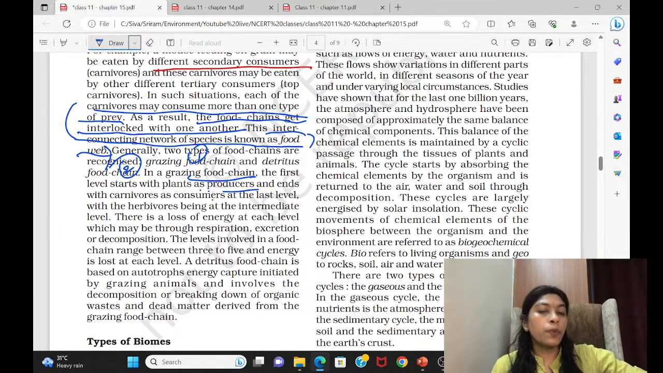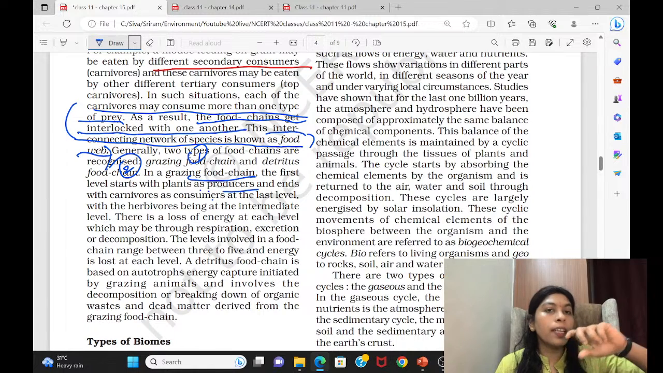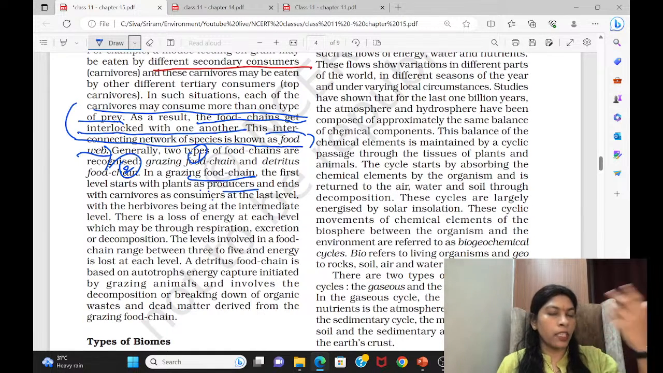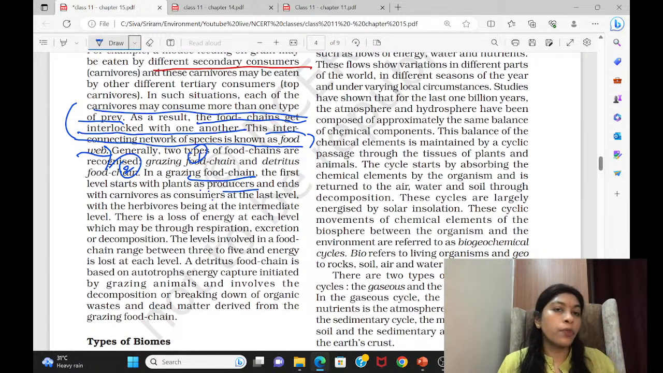But if we take a detritus food chain, the food chain starts with the detritus matter. What is detritus matter? The dead matter. It can be a dead leaf or a dead animal. That's how the detritus food chain starts, and then decomposers start digesting it. Another important difference, if you want, you can note: for the grazing food chain, the main source is incoming solar radiation, but for the detritus food chain, the main source is not incoming solar radiation.